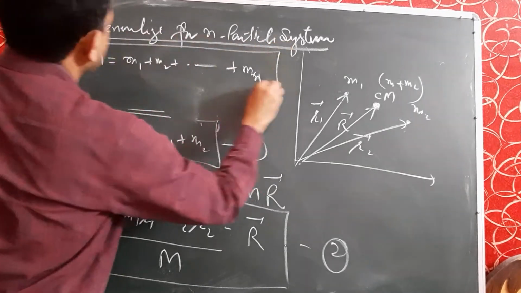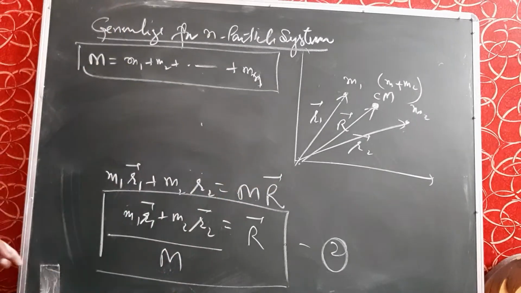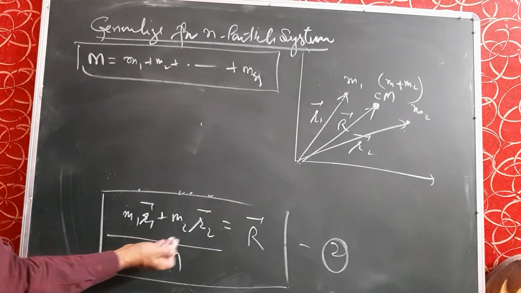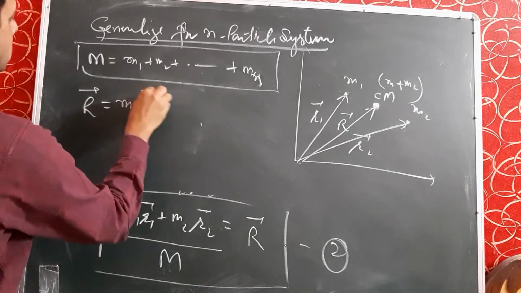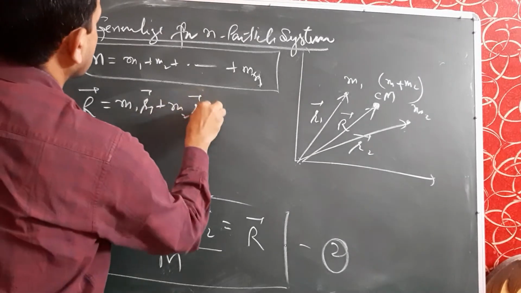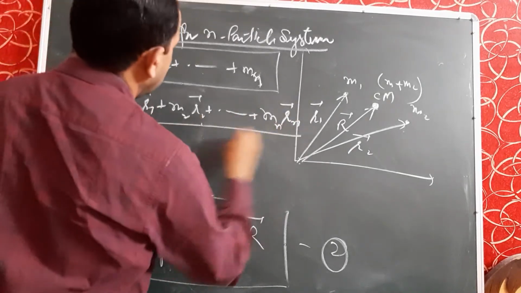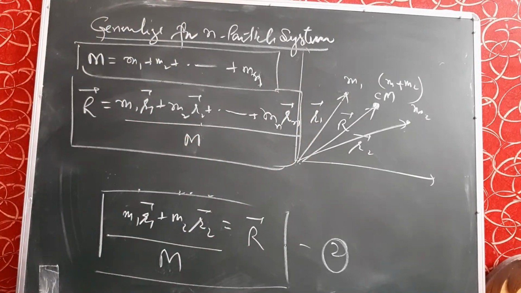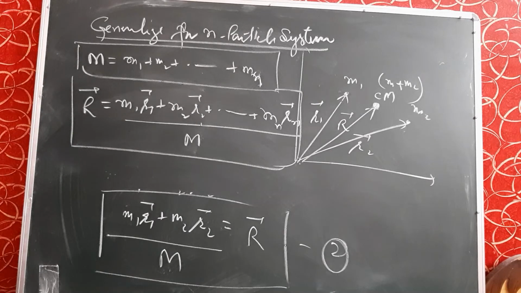So this will be the first equation for mass, and similarly for the second equation, for n particles R is equal to m1 r1 plus m2 r2 and so on up to mn rn over M. So these are the two equations to calculate the center of mass for an n particle system.